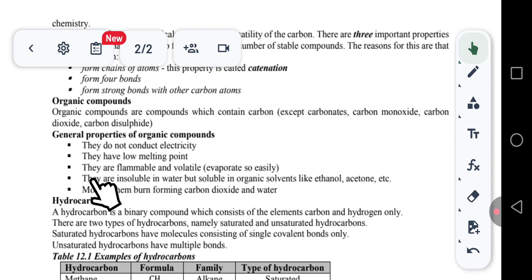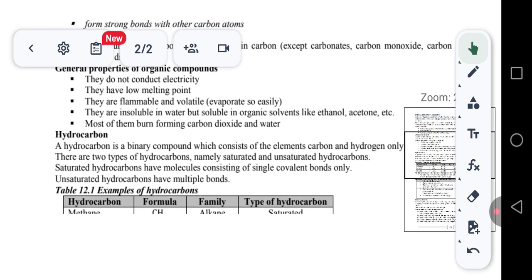Then number 3, they are flammable and volatile. They evaporate so easily. In other words, they easily catch fire. Then number 4, they are insoluble in water, which means they do not dissolve. Then number 5, most of them burn, forming carbon dioxide and water. So these are organic compounds and their general properties.